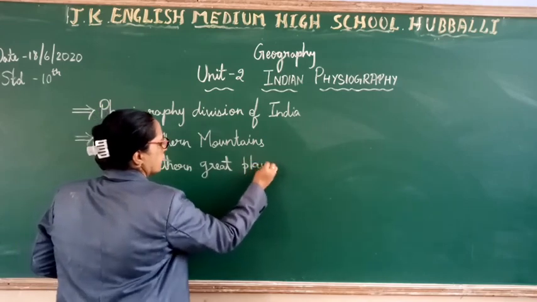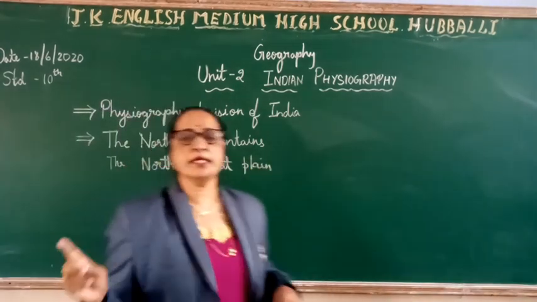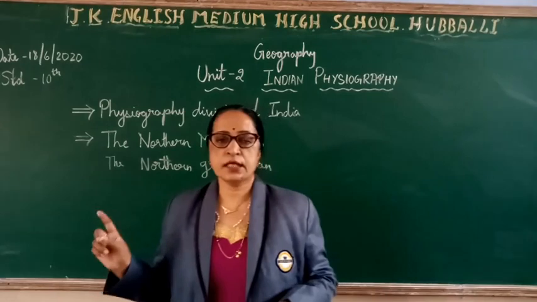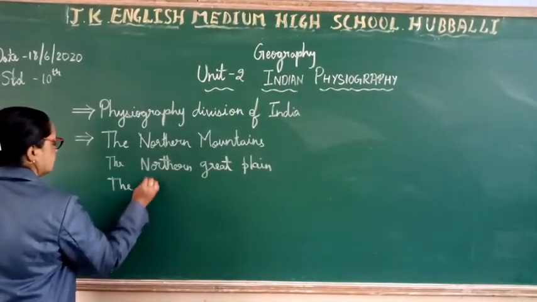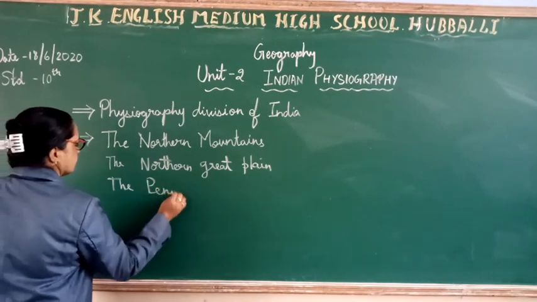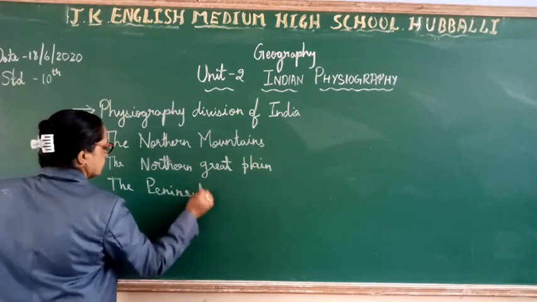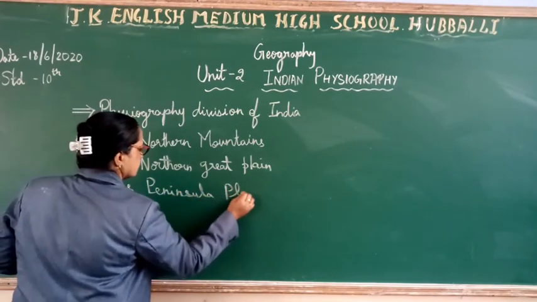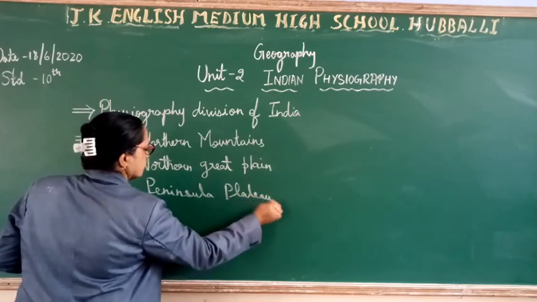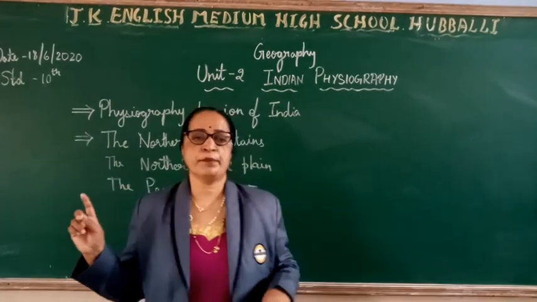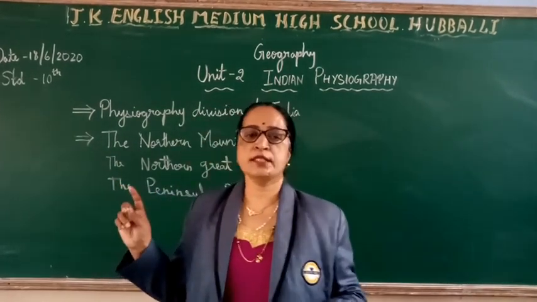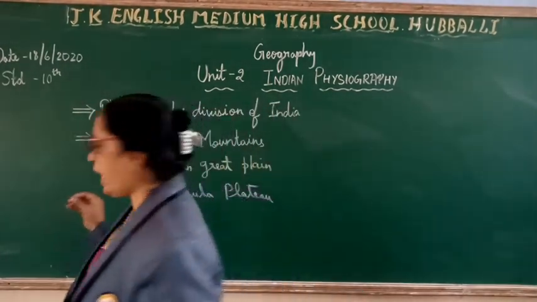Okay, the second one is the northern Great Plain. The third is the Peninsula Plateau, and the fourth one is the coastal plain and islands.